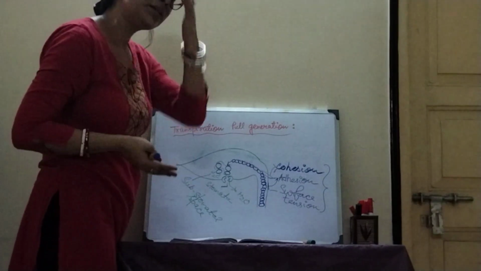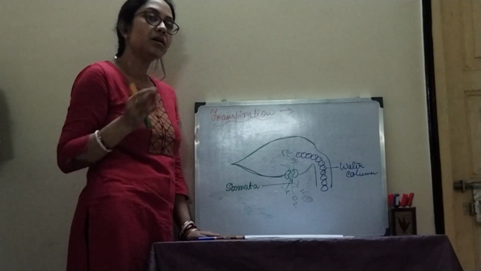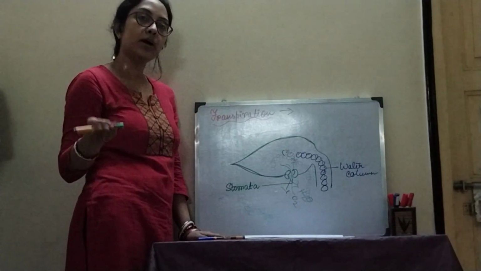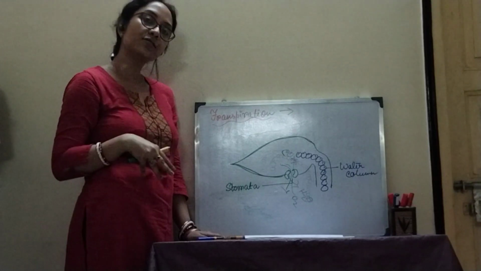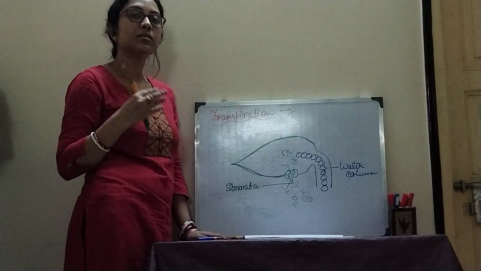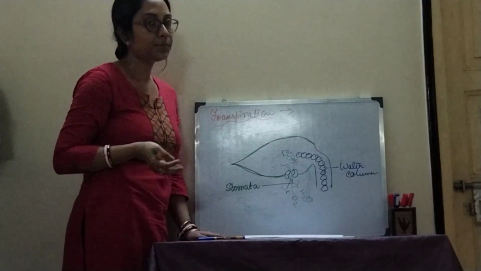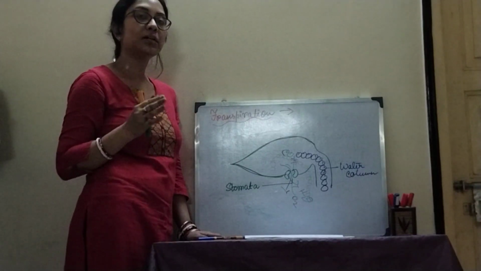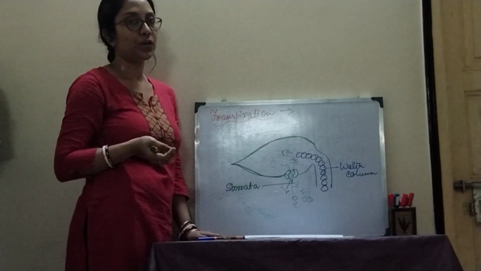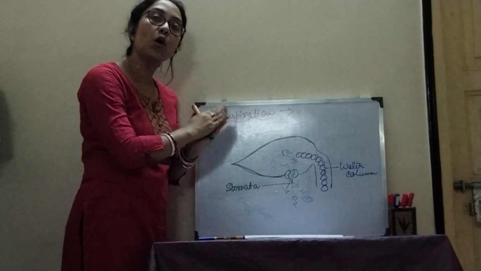Okay, let's continue with the transpiration mechanism. So let's begin with the transpiration procedure in detail. Already I have mentioned the definition of transpiration. It is the evaporative loss of water in the form of water vapor from the surface of the plant body, mainly the leaf. Various other plant body parts also participate in the transpiration mechanism. We will discuss it some time later. And not only water loss, but gaseous exchange will also happen during this time. What is this? The gaseous exchange means the exchange of carbon dioxide and oxygen.